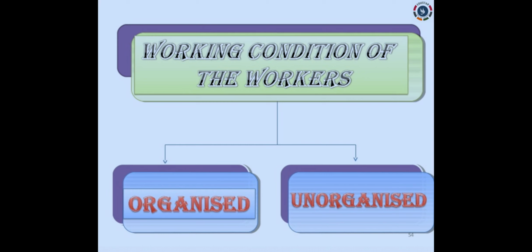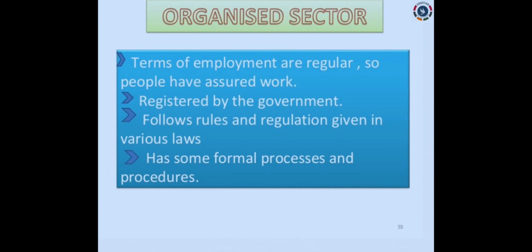This is how the activities are taking place in each sector, on that basis it was done. Now working conditions. So the workers are working in the sectors, right? So for them, whatever the conditions given, on the basis of this the sectors are divided into organized and unorganized. Now let's see about organized sector.